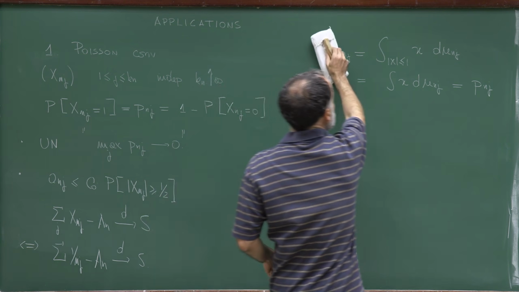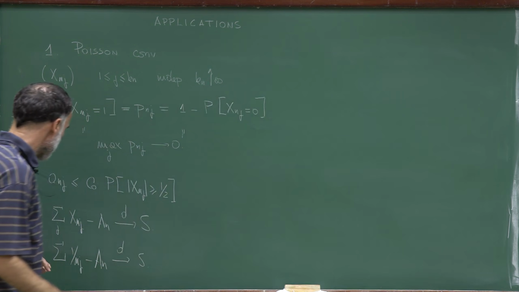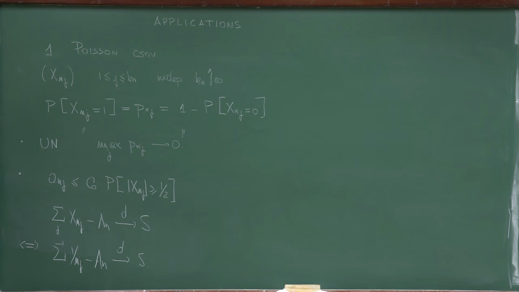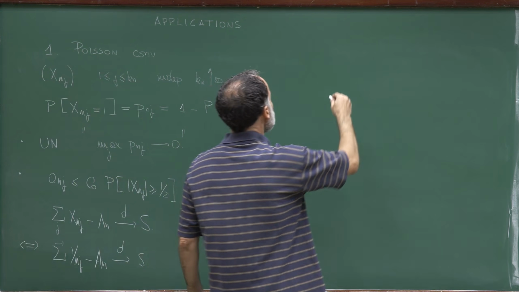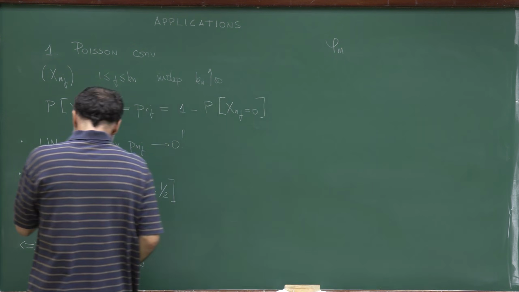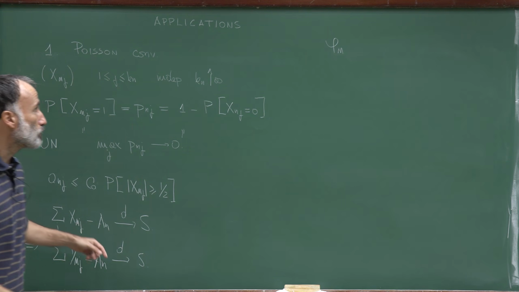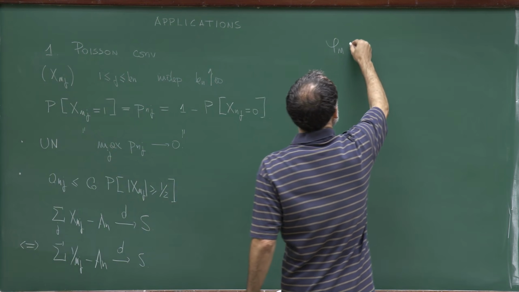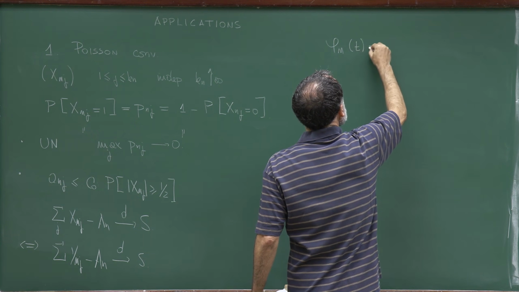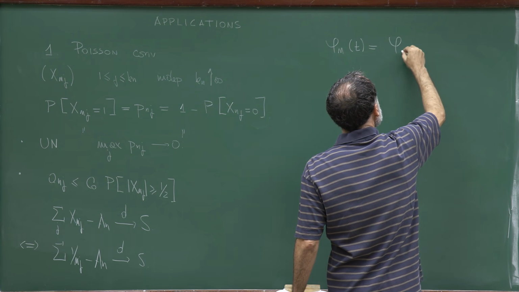So now let's write the characteristic function of this quantity. Let me represent by f_n the characteristic function of this random variable, and we have seen that this characteristic function is the one associated to M_n.